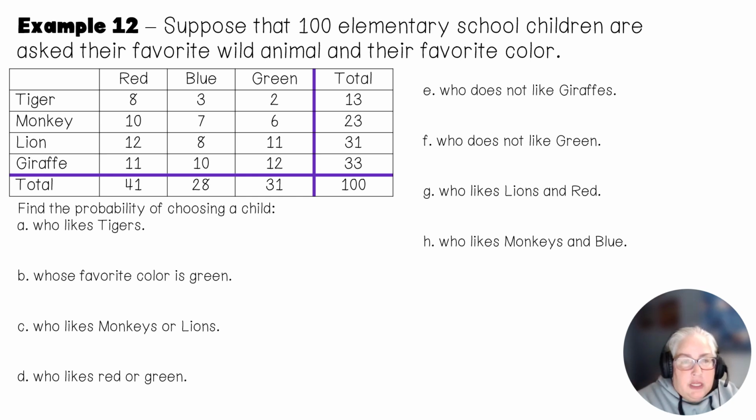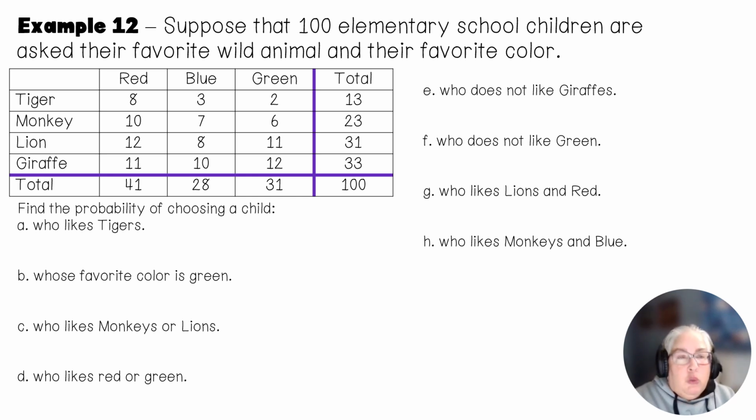When we look at this table, I want you to notice a couple of things. If I look at the column totals, that is down here at the bottom where it says total. That is the total number of red, the total number of blue, and the total number of green. If you look at the row totals, that is the total number of tiger, the total number of monkey, the total number of lion, and the total number of giraffe.